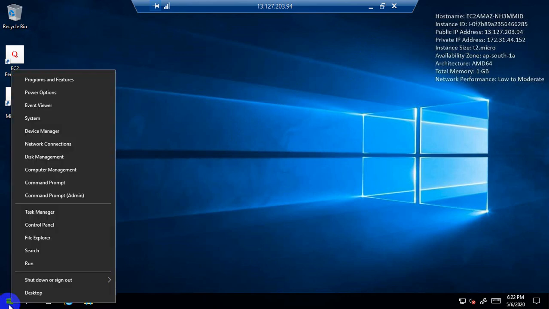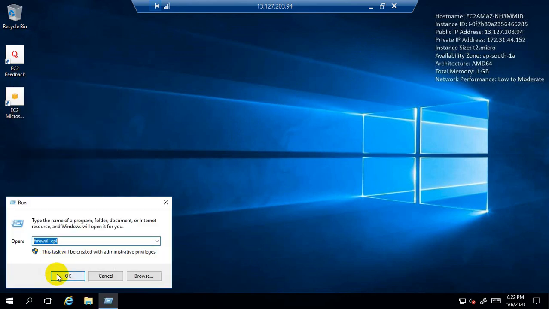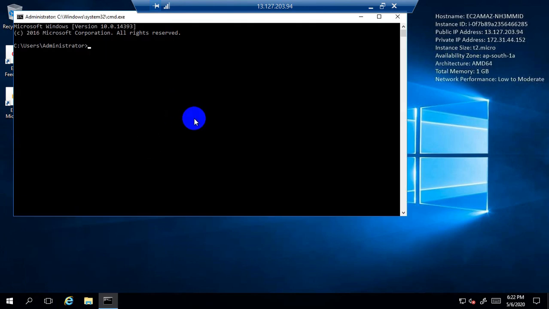Now go to run and type CMD and press enter. Type ping and paste the private IP address of the other EC2 instance. So let's try to ping and verify whether both are pinging with each other or not.